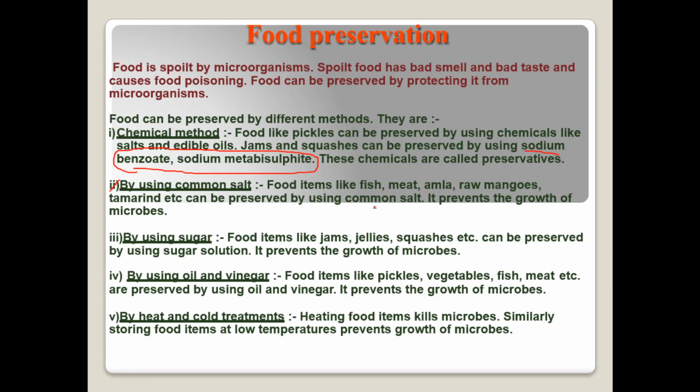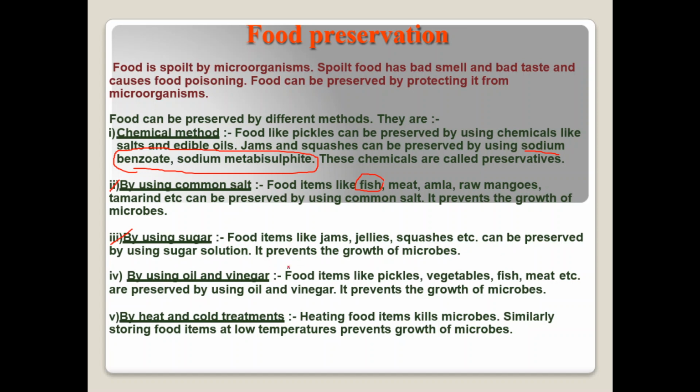You must have tasted dry fish, which is somewhat salty in taste. Fish, meat, amla, raw mangoes and tamarind are some of the food items which we preserve with the help of salt. We use sugar also in jams and jellies. That's why they are sweet and tasty. Squashes, jams, jellies: we use sugar.